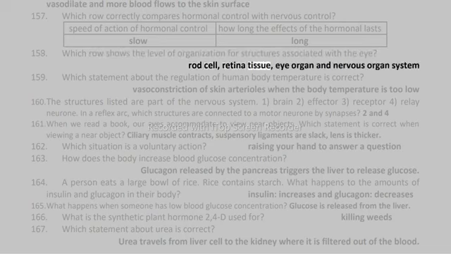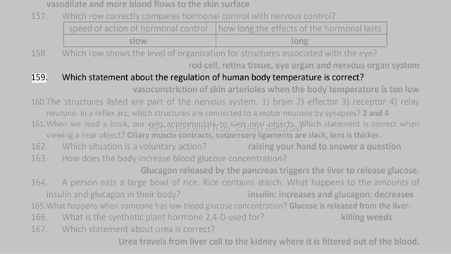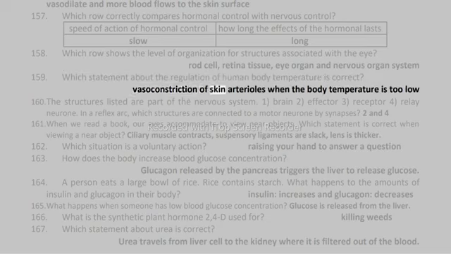157. Which row shows the level of organization for structures associated with the eye? Rod cell, retina tissue, eye organ and nervous organ system. 158. Which statement about the regulation of human body temperature is correct? Vasoconstriction of skin arterioles when the body temperature is too low.